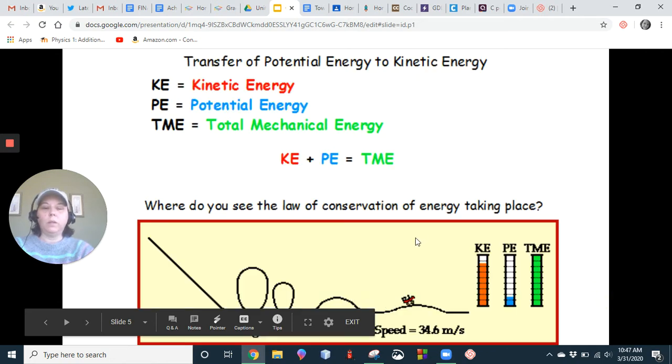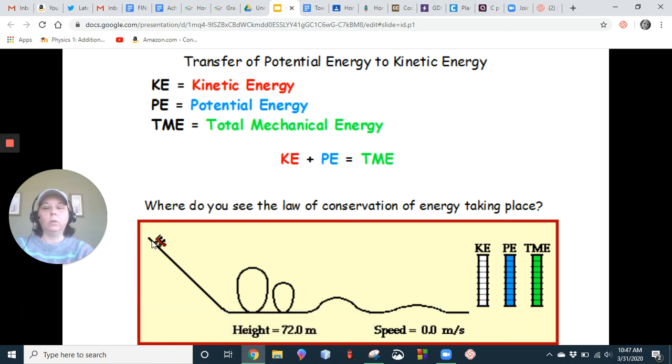And then here's just another example. Our total mechanical energy, our green line over here, never changes. The potential and the kinetic change back and forth, but they always add up to the total mechanical energy. And you'll notice over here, none of these loops or hills are higher than our highest point, because then it would not have enough energy to get to those heights. You always have to go with your total starting energy.